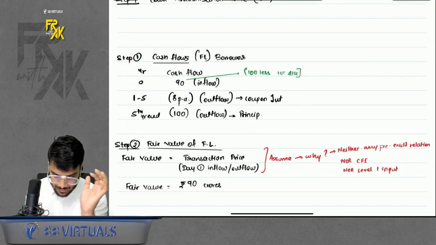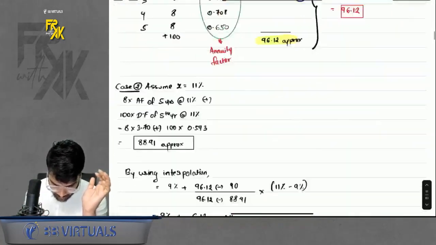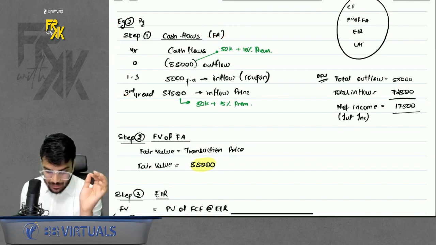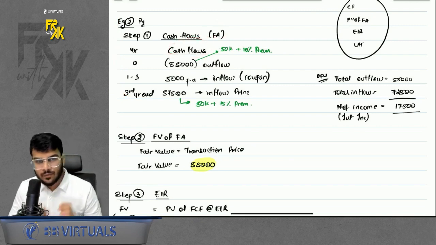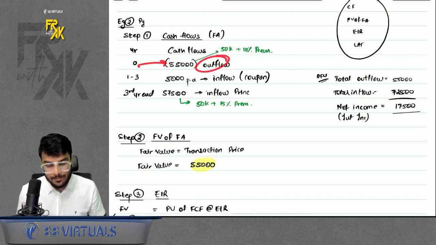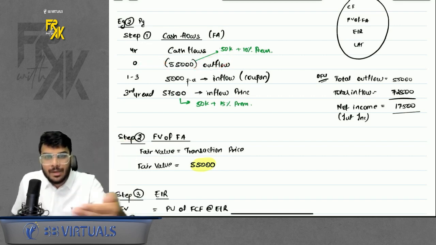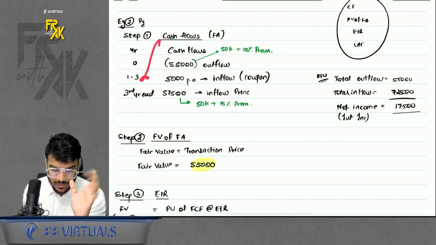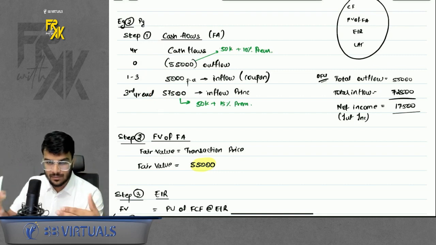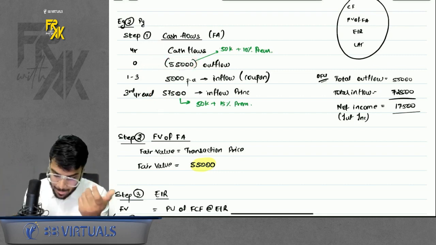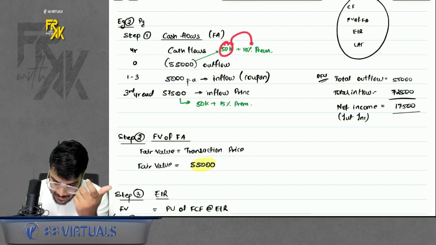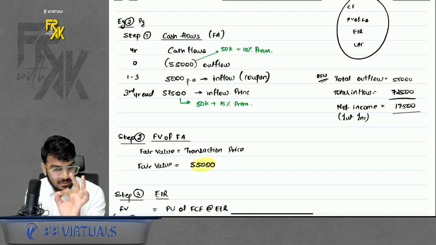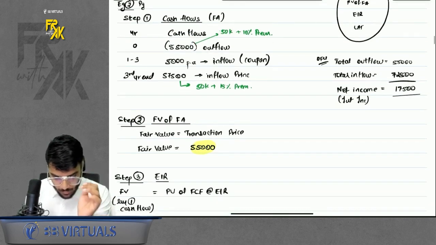Let me take example number 2 here. Let's say it is a financial asset. So under cash flows, when it is a financial asset, you will invest on day 1. So what is the outflow on day 1? And because you invested, over the period you will keep on receiving the coupon and principal back. So what is going to be your inflow? Just prepare a summary of the cash flows. How much will you give, how much will you receive, right? So I invested 55,000. How come 55,000? Because I invested at a premium. So face value plus premium, this is 55,000. Whatever is the inflow or outflow on day one, this is known as the transaction price. Do remember that part.